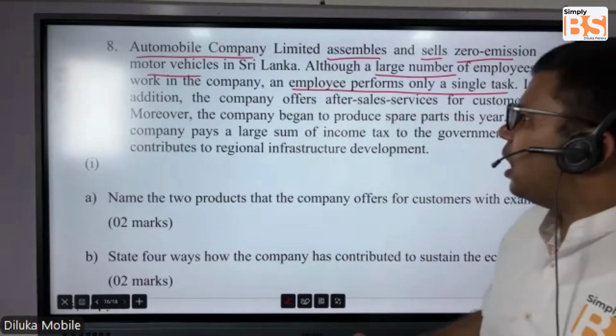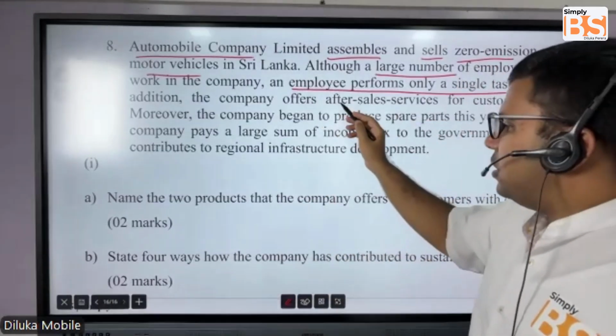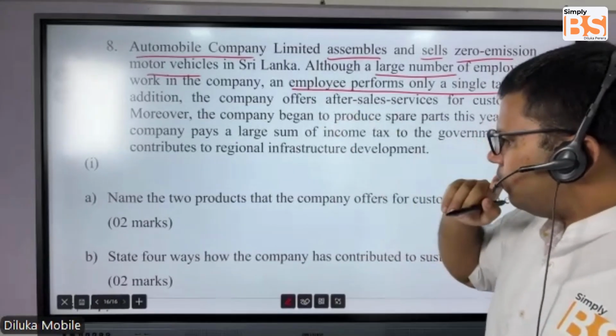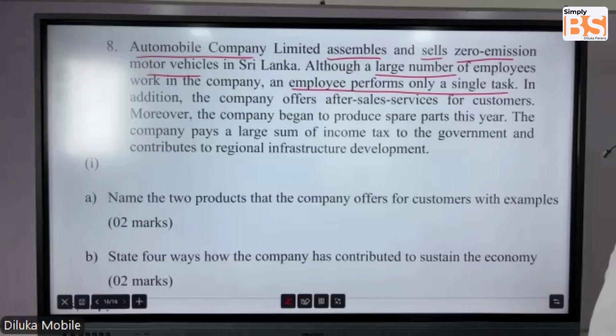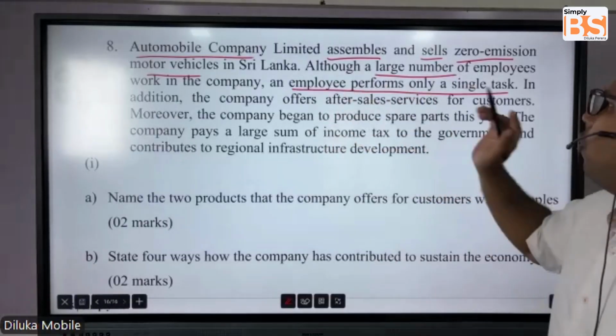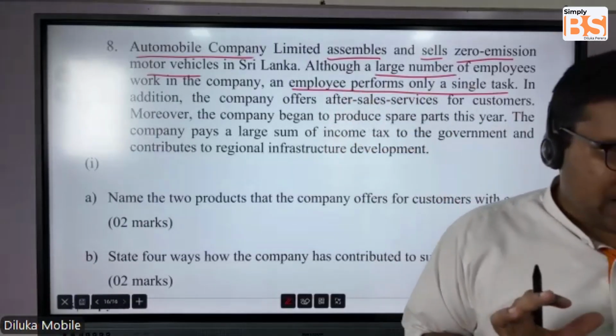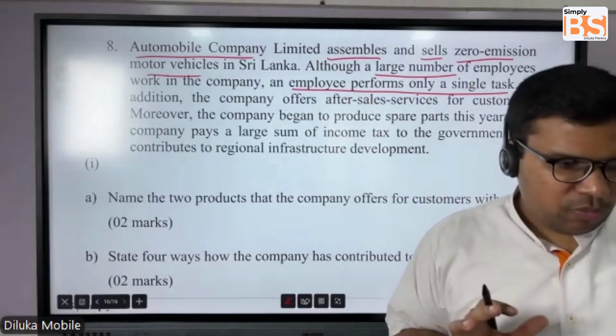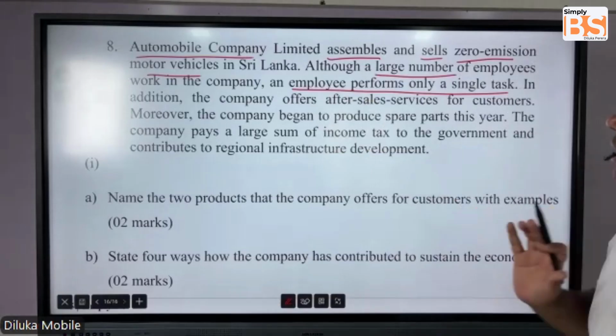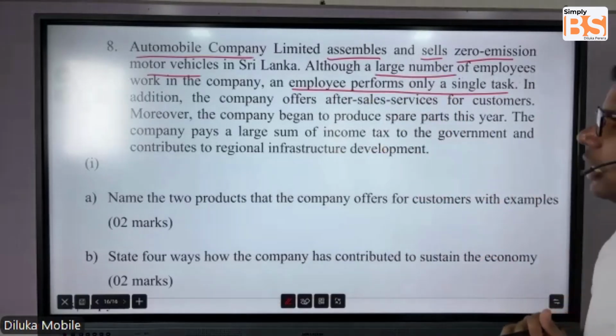In addition, the company offers after sales services. So an employee is performing only one single task, even though the company has a large number of employees.